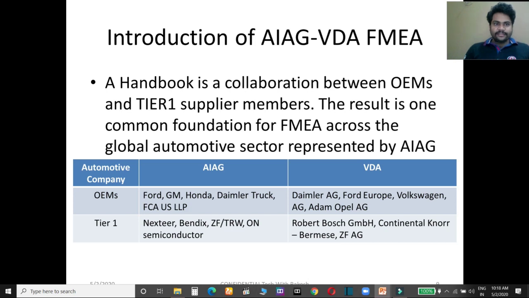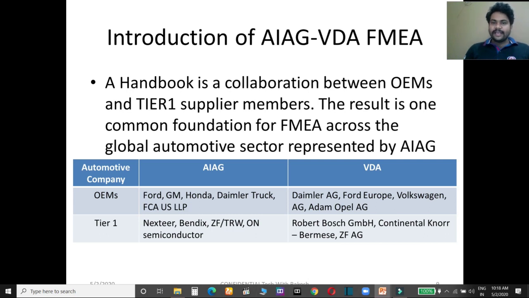In this collaboration, some OEMs and Tier 1 suppliers combined. So here we will discuss which companies were from OEMs and Tier 1 in AIAG, and in VDA. In AIAG, OEMs were Ford, GM, Honda, Daimler Truck, FCA US LLC, and Tier 1 were Bendix, ZF, TRW, ON Semiconductor.